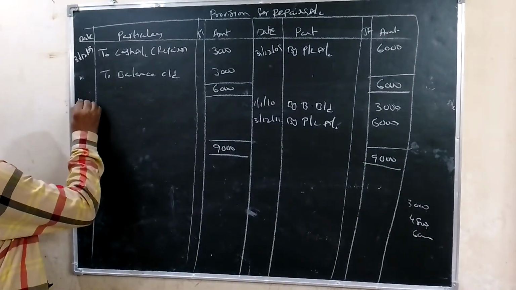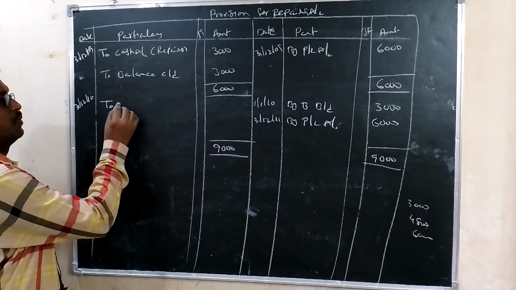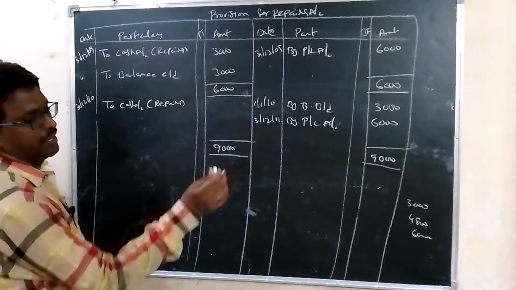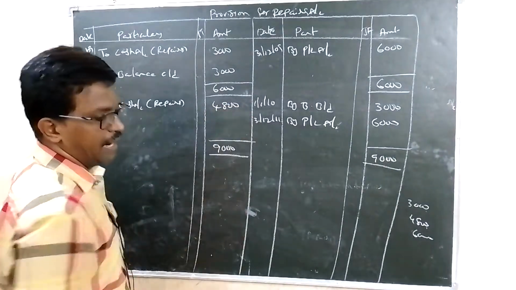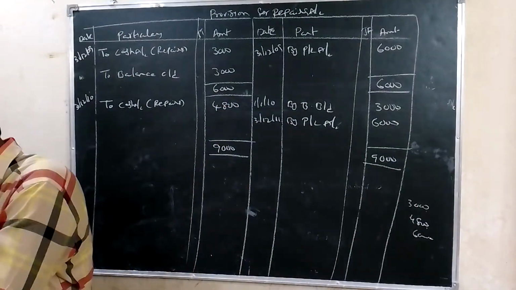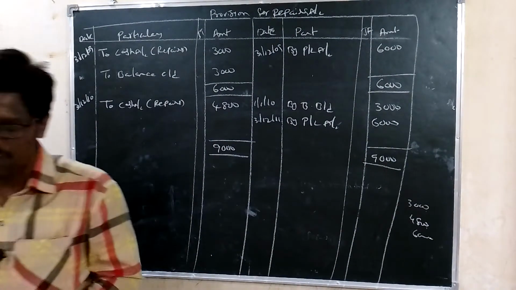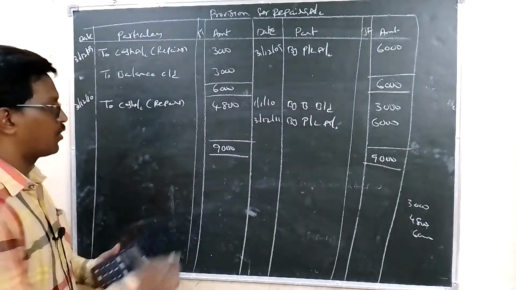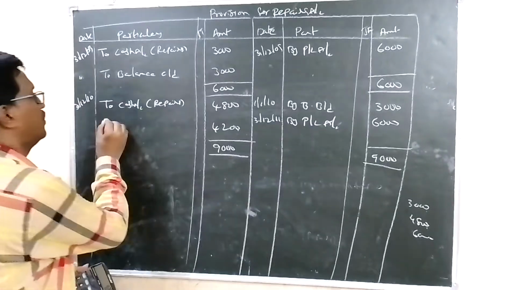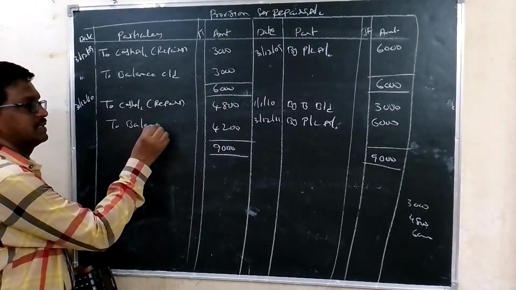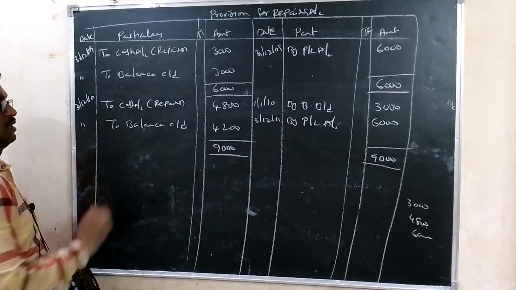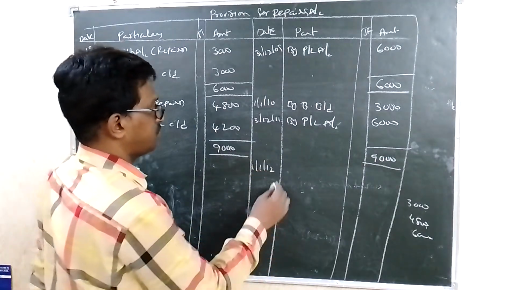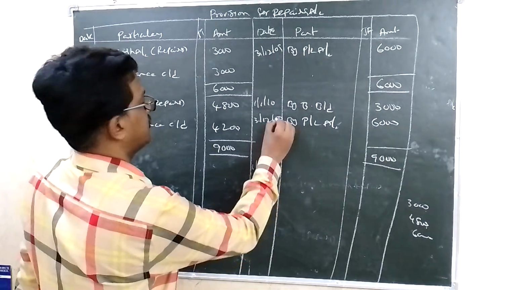So 31st December 2010 to cash or repairs, amount is 4,800. 9,000 minus 4,800 means 4,200, to balance carried down. Next year balance brought down 1/1/2011.